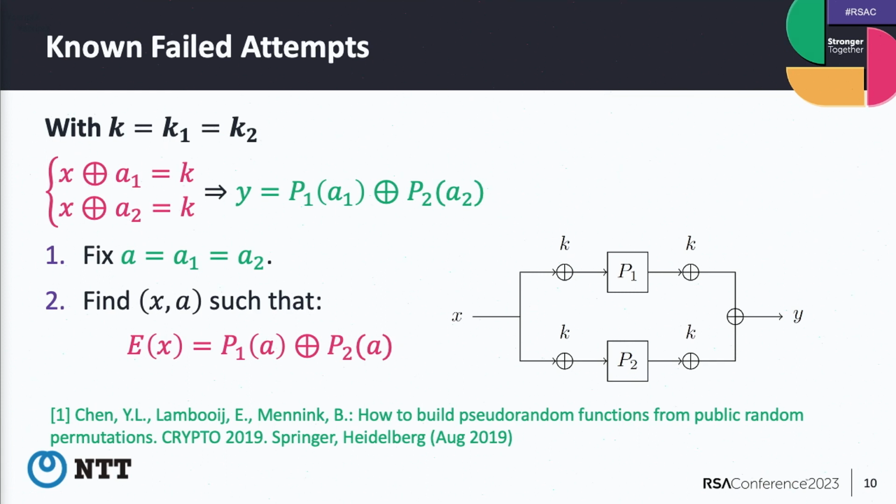The attack strategy is we just use a fixed a equal to a1 equal to a2. Then we query x and a, calculate P1(a) plus P2(a), and compute collisions. So it's broken.